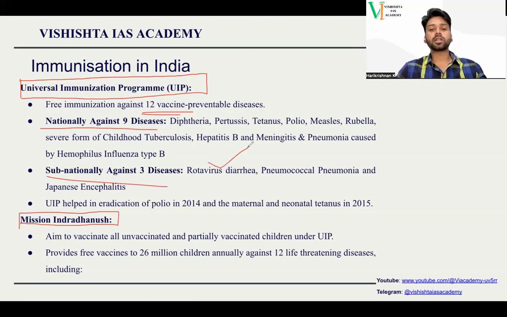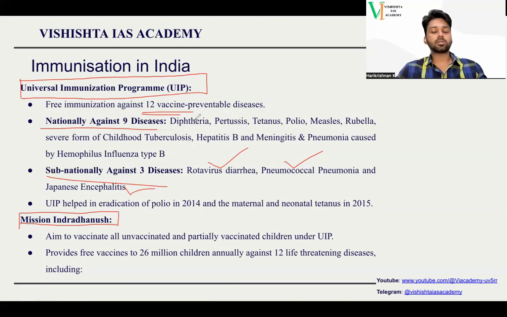First is rotavirus diarrhea, present only in certain undeveloped or low developed places. Pneumococcal pneumonia. Pneumonia is also present in certain places only. Japanese encephalitis is also present in certain places, especially in Bihar and the surrounding places. Rotavirus diarrhea, pneumococcal pneumonia, and then Japanese encephalitis.